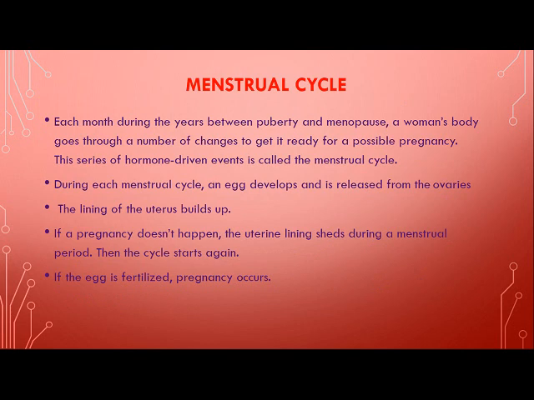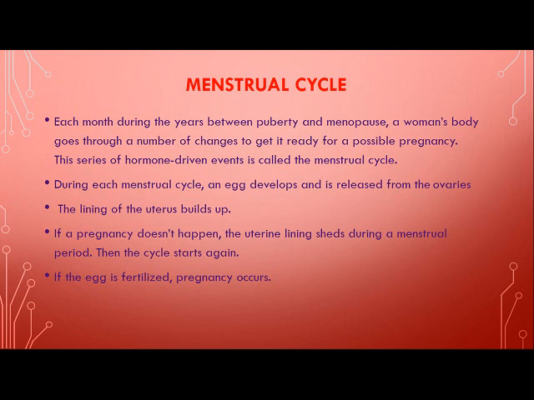Now, let us understand about the menstrual cycle. Children, I gave you a small concept about the menstrual cycle in the previous topic when I taught you about the female reproductive system. I hope you remember its structure. The female reproductive system contains a pair of ovaries, and this pair releases two hormones known as estrogen and progesterone.